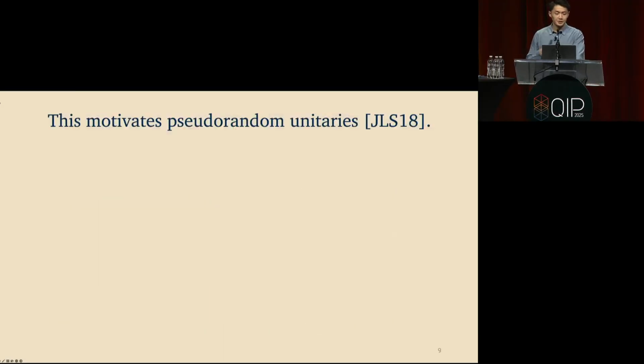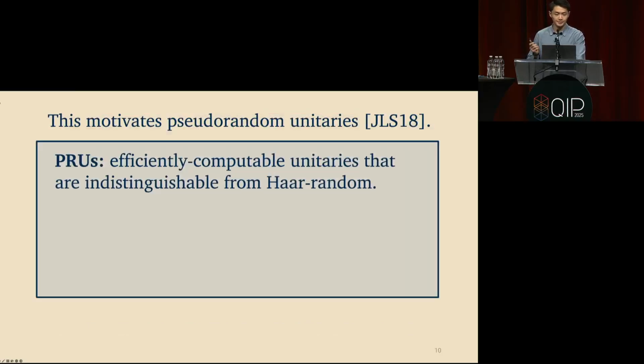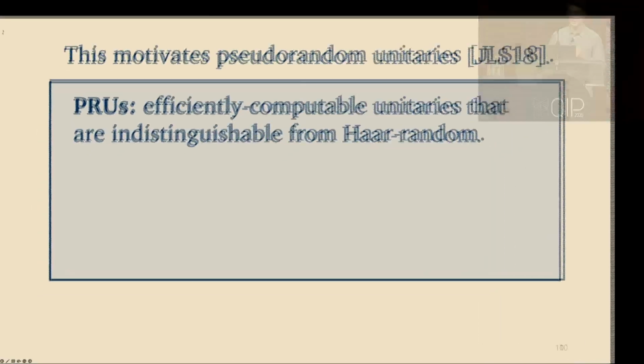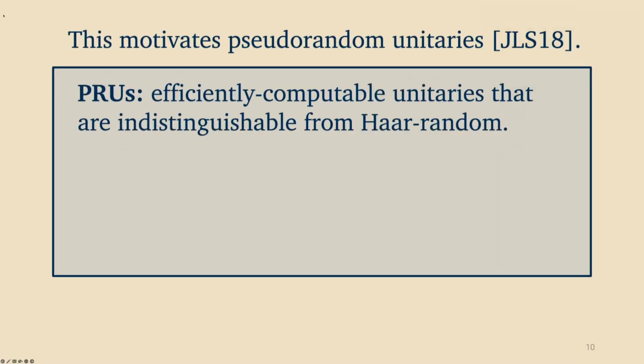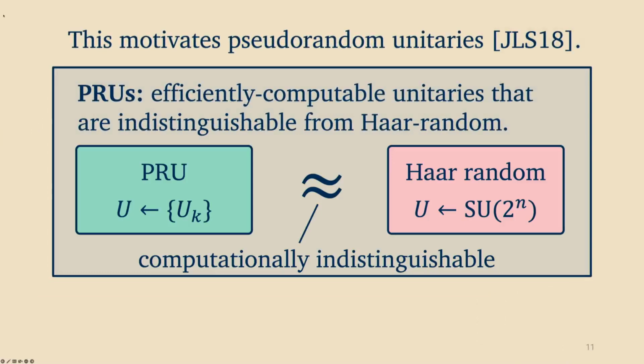So this motivates the notion of a pseudo-random unitary, first introduced in this work of Ji, Liu, and Song. Pseudo-random unitaries are efficiently computable unitaries that are computationally indistinguishable from Haar random. A little more precisely, it's a family of unitaries U_k, indexed by a key k, where if you sample a random unitary from this family, then no computationally bounded quantum algorithm can distinguish this from a truly random unitary sampled from the Haar measure.